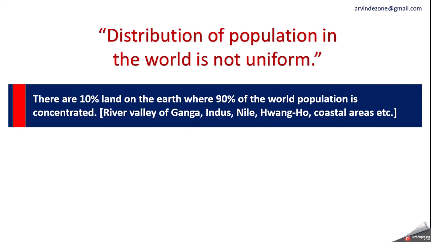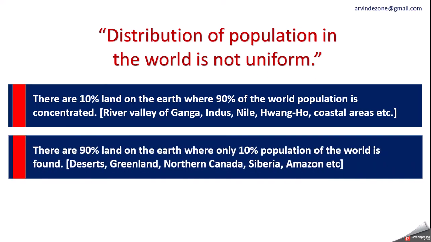There is 10% land on the earth where 90% of the world population is concentrated, like river valleys of Ganga, Indus, Nile, Huangho, and also the coastal areas, the areas along the seas and oceans, which also have high concentration of population. So this is one thing. The second important thing is that there is 90% land on the other hand where only 10% population of the world is found.